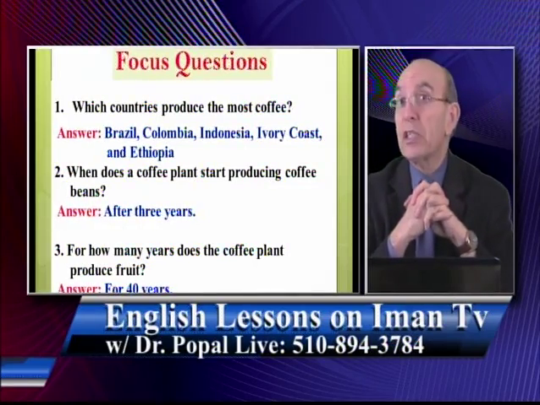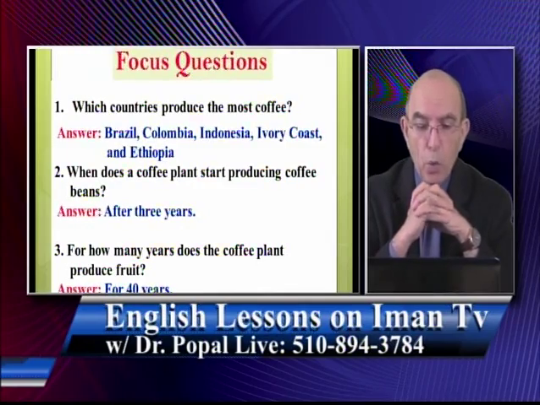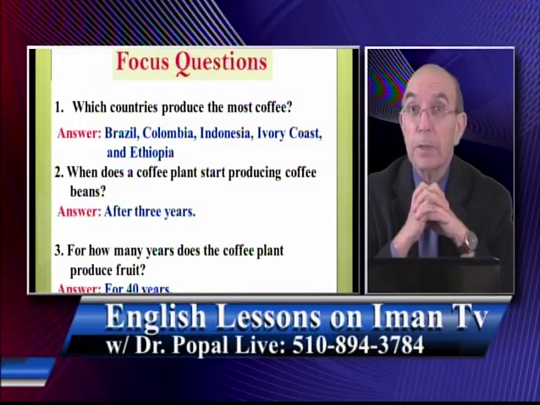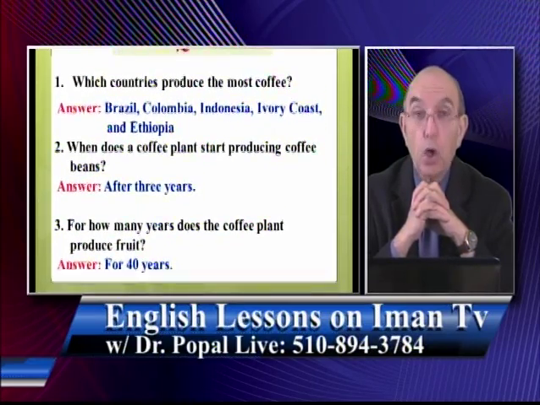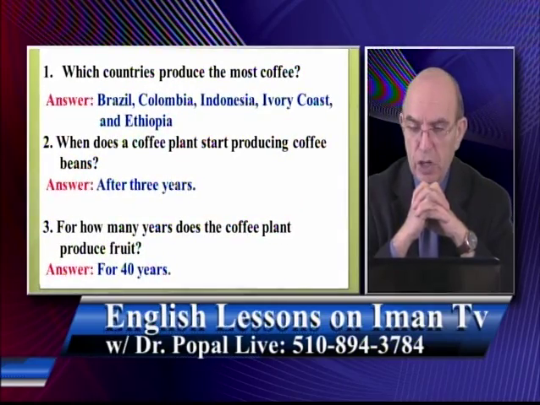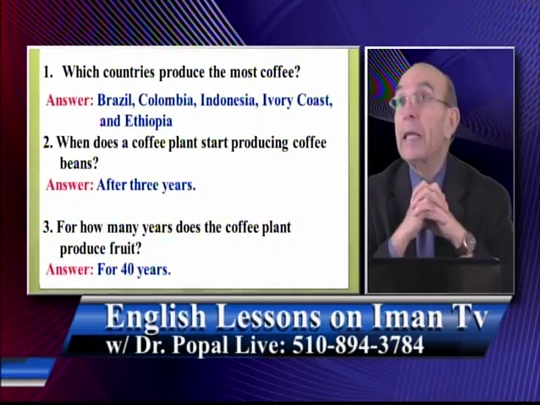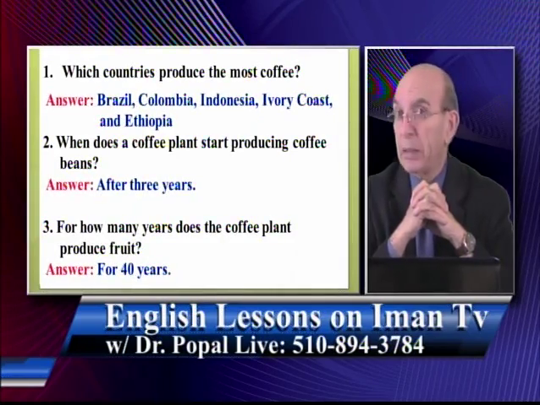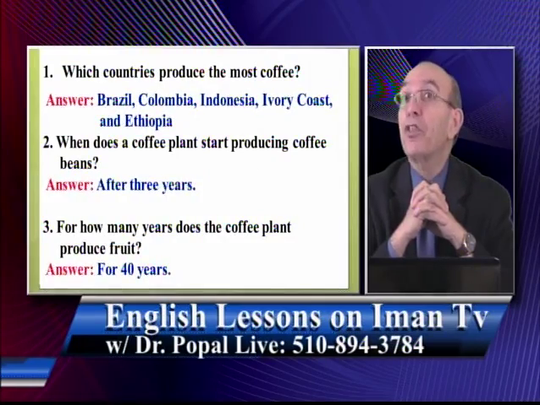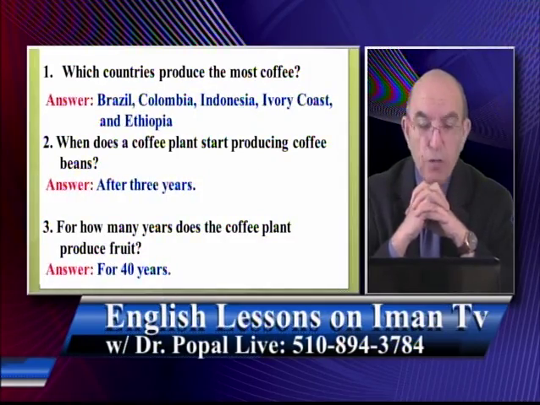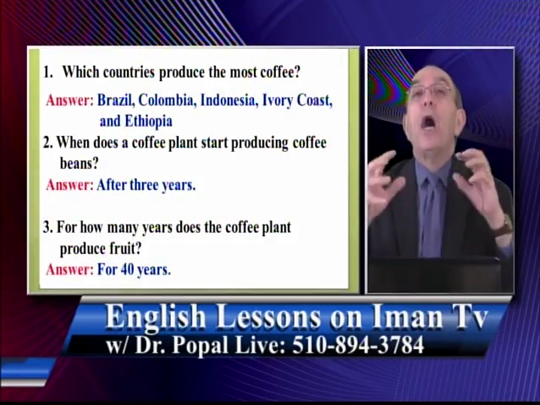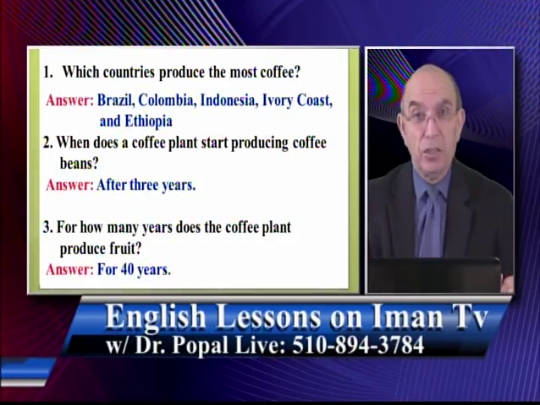Let me read the questions and answers again. Which countries produce the most coffee? The answer is Brazil, Colombia, Indonesia, Ivory Coast, and Ethiopia. When does a coffee plant start producing coffee beans? After 3 years. For how many years does the coffee plant produce fruit? For 40 years. I know I read a very long passage.